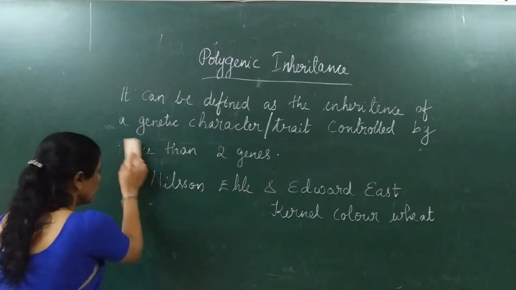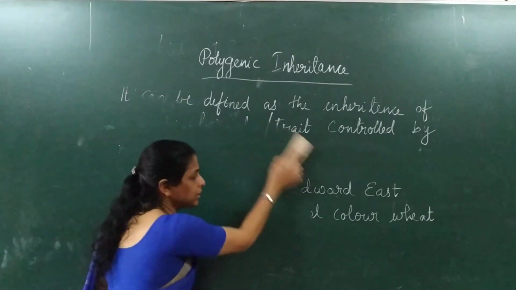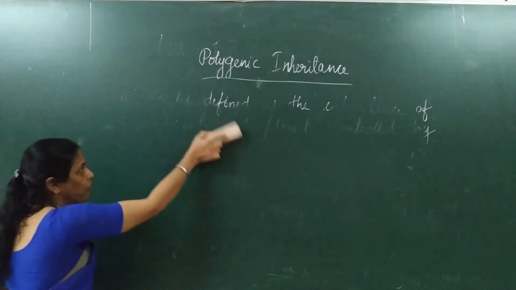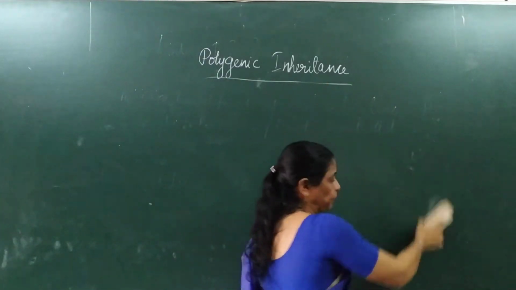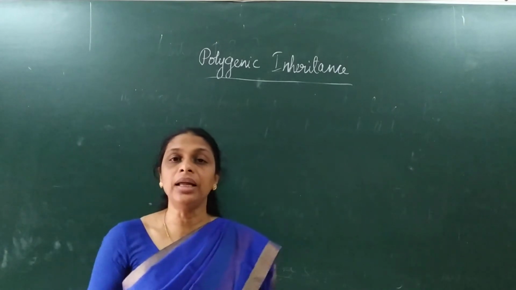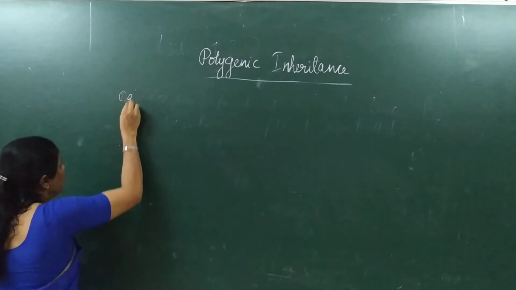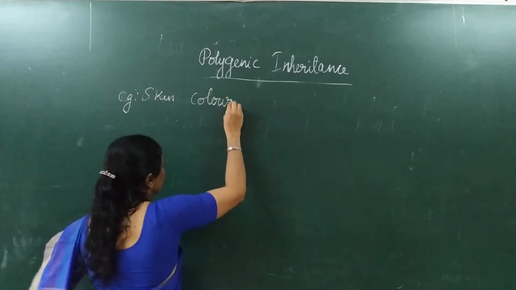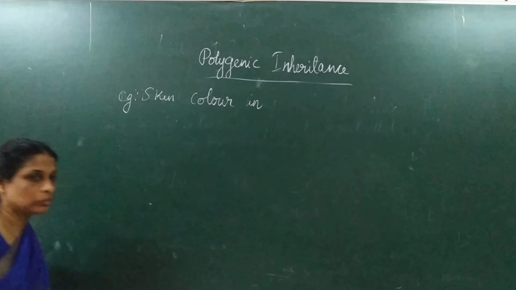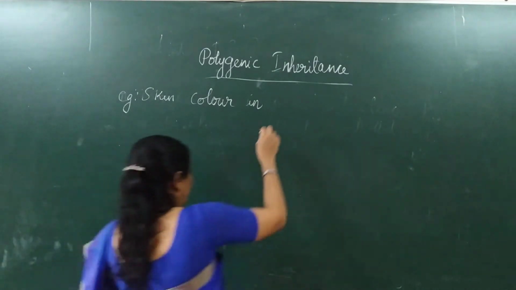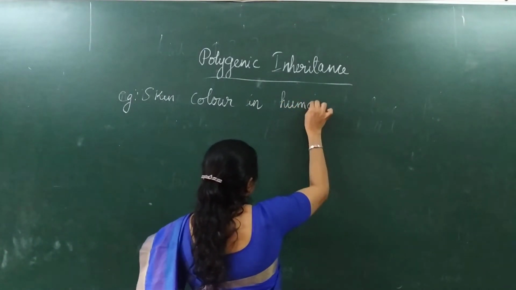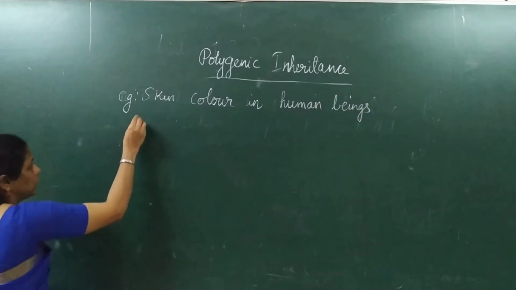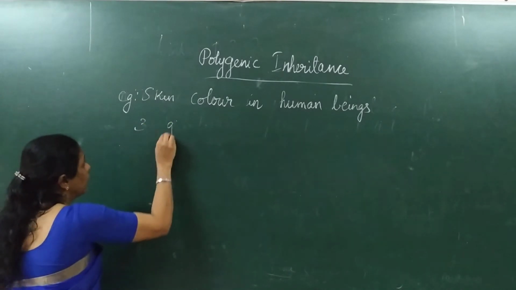Skin color in human beings is controlled by three genes which have cumulative effect or additive effect.